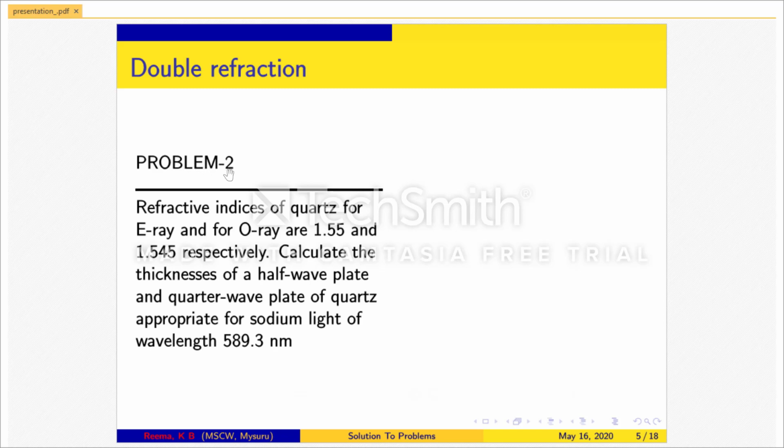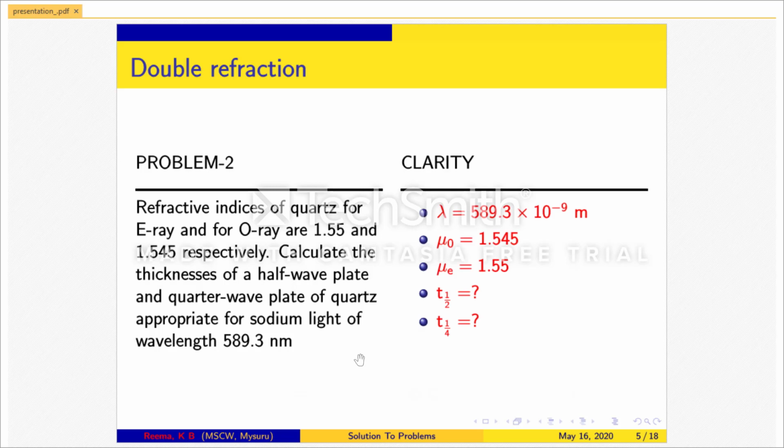Problem number 2. Refractive indices of quartz for E-ray and for O-ray are 1.55 and 1.545 respectively. Calculate the thicknesses of a half wave plate and quarter wave plate of quartz appropriate for sodium light of wavelength 589.3 nanometer. Given lambda is equal to 589.3 times 10 to the power minus 9 meter.